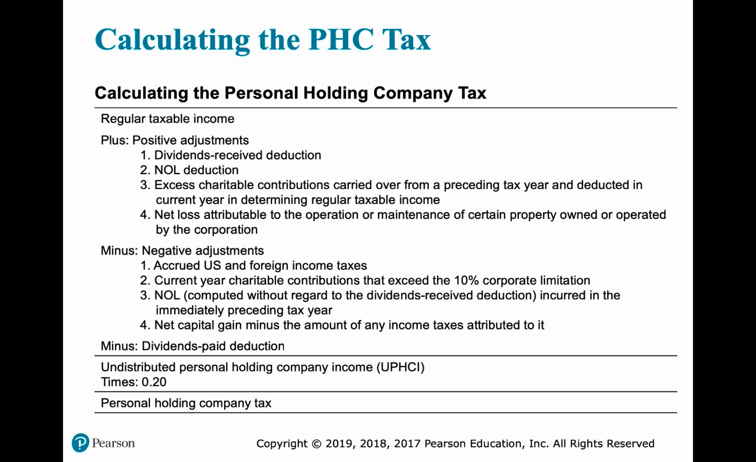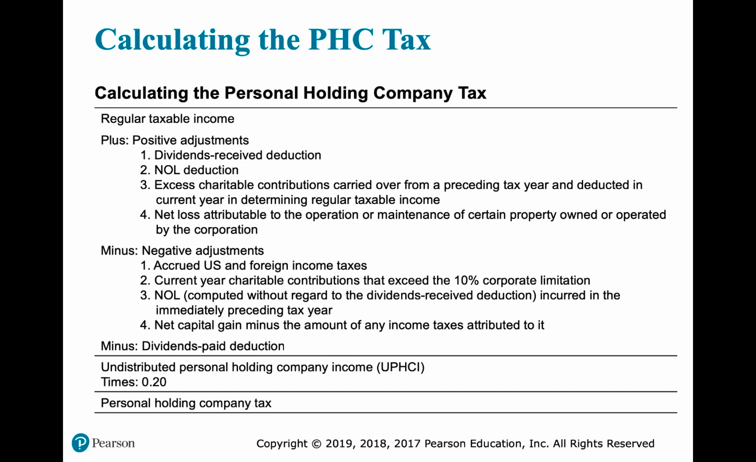And then number 4, net loss attributable to the operation or maintenance of certain property owned or operated by the corporation. We subtract out accrued U.S. and foreign income taxes. We subtract out the current year charitable contributions that exceed the 10% corporate limitation. Again, this is to more approximate the corporate deduction to the individual deduction for charitable contributions.